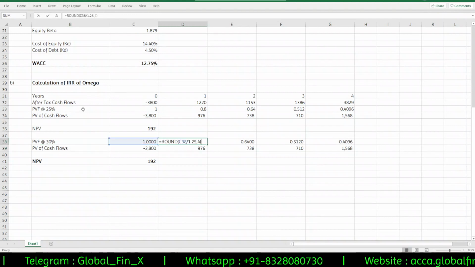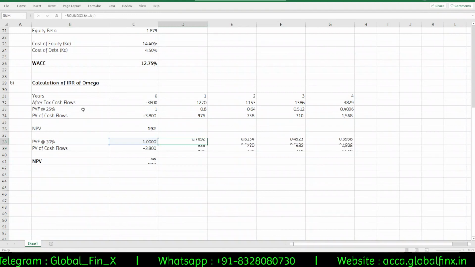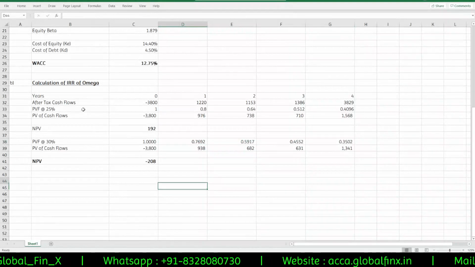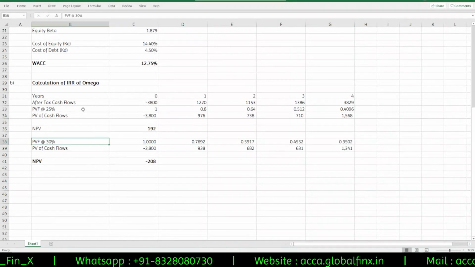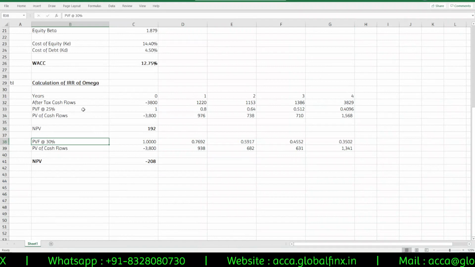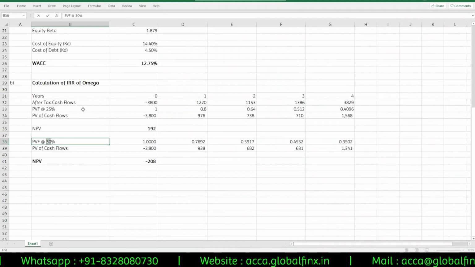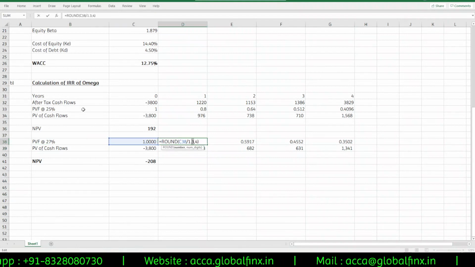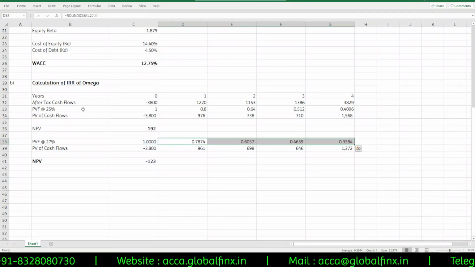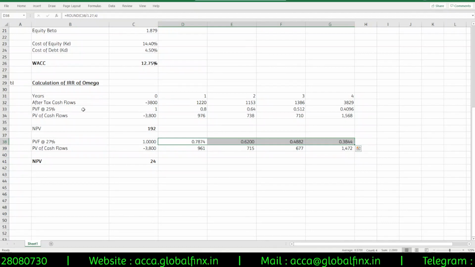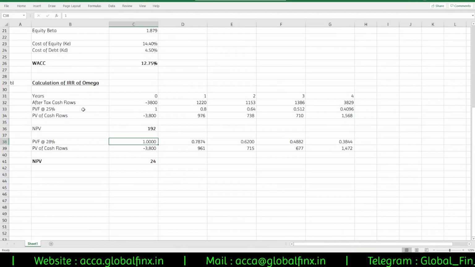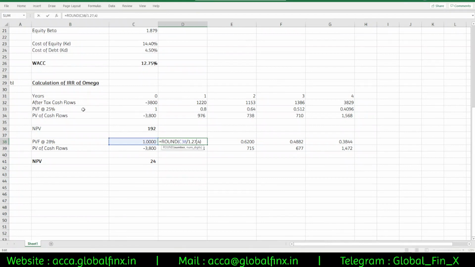Negative will come. Yes, okay. So at 25 we are getting positive cash flows, at 30 we are getting negative cash flows. So somewhere between 25 and 30 we have our IRR. Just to make sure my answer is more accurate, I'll do 1.27 also. Okay, so positive I'm having. So I'll go with 28. So between 27 and 28, that would be my answer.